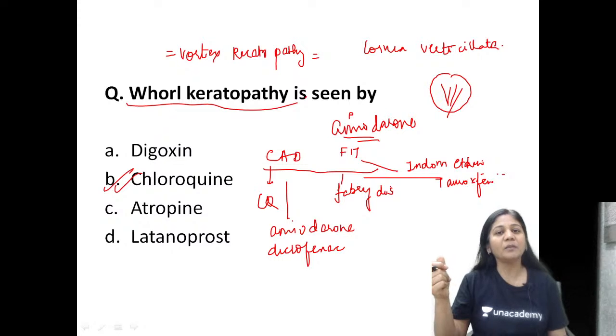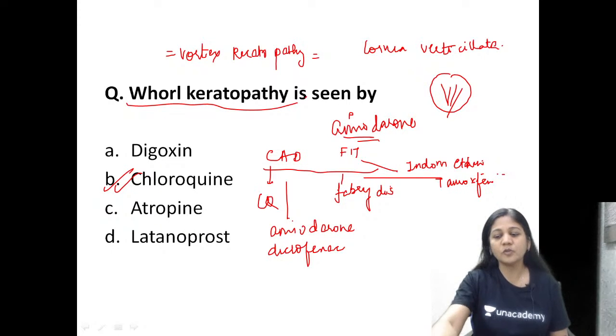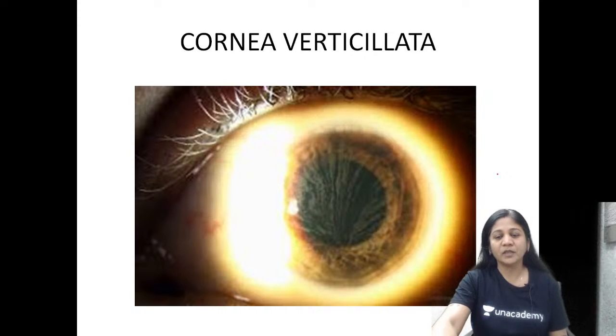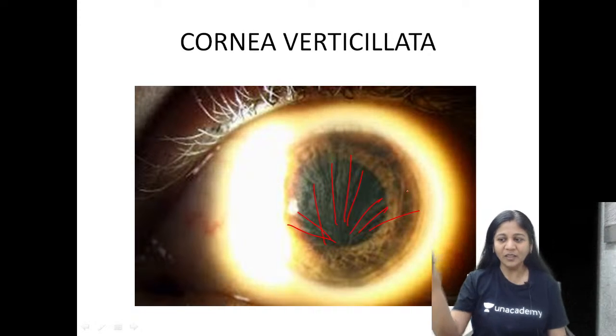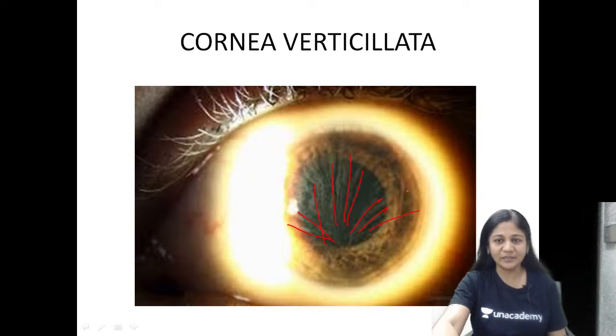Please remember, this can be a very important expected question. All of them should be remembered. Now this is a picture question also, guys. If you can see, on the cornea there is accumulation in a broomstick manner. It looks like a broom, doesn't it? So this is called cornea verticillata.